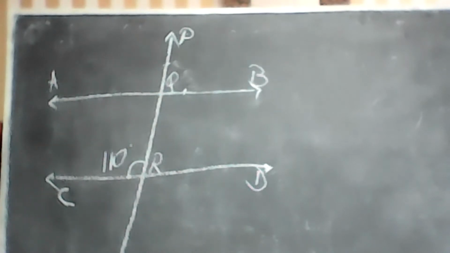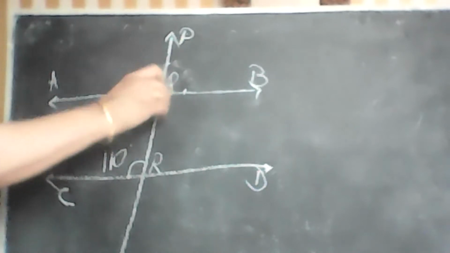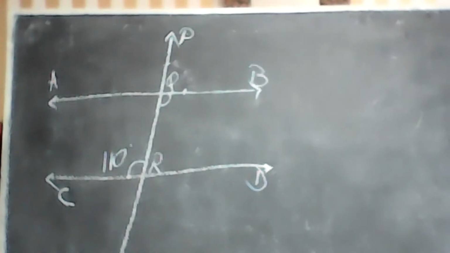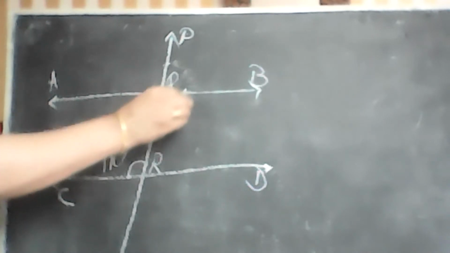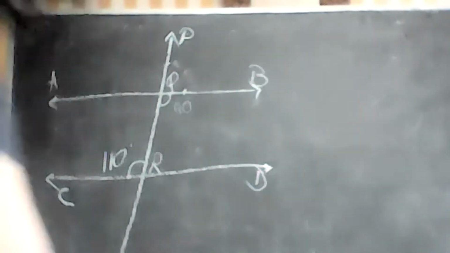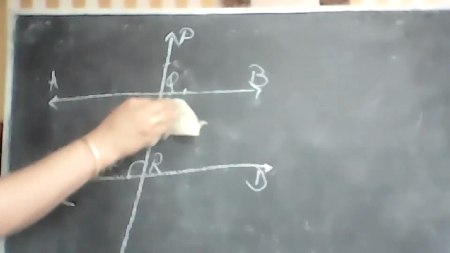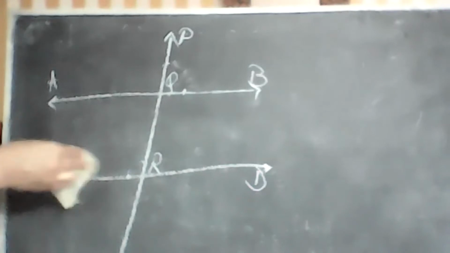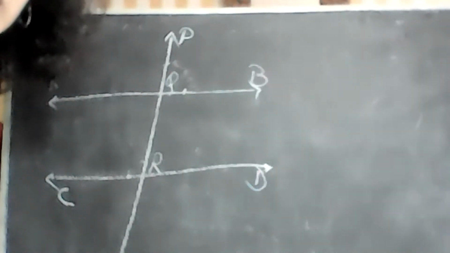Angle BQR. This one. Yes. What is the measure? 110. Why? Interior alternate angles are always equal. Very good. You are done. Good job. Fine. Thank you.